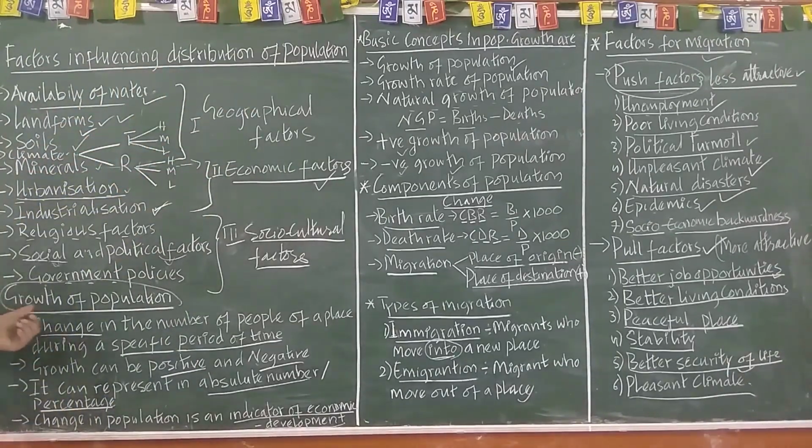Then growth of population. Growth of population is also known as change in population, right?